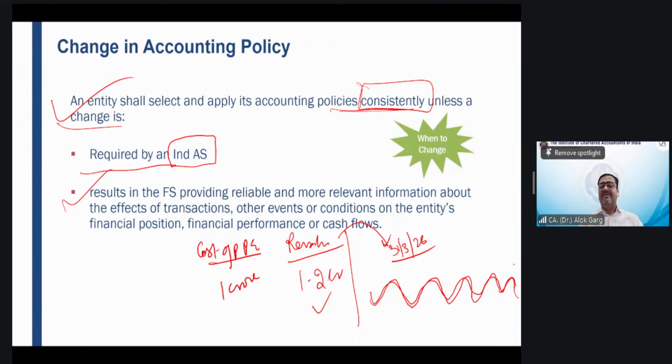Have you guys seen it or not? Have you seen the fluctuation in gold or silver or not? Tell me.